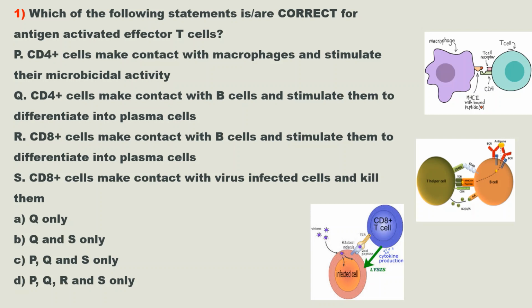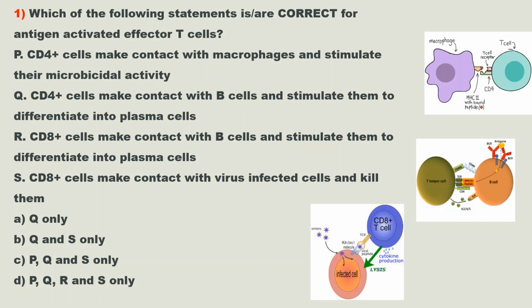Statement R: CD8 plus cells make contact with B cells and stimulate them to differentiate into plasma cells. Statement S: CD8 plus cells make contact with virus infected cells and kill them. Options are option A Q only, option B Q and S only, option C P, Q and S only, option D P, Q, R and S only.